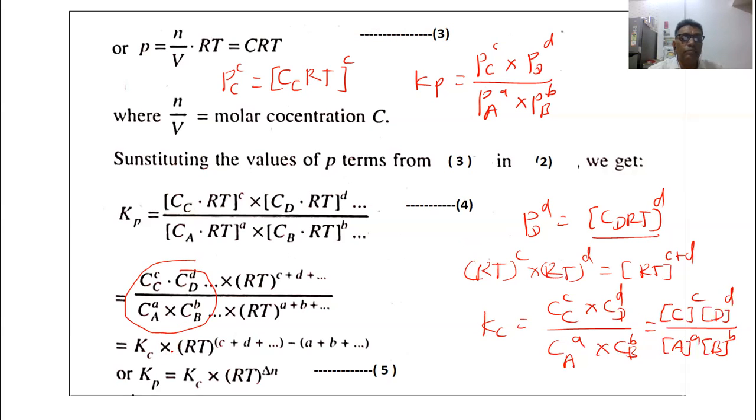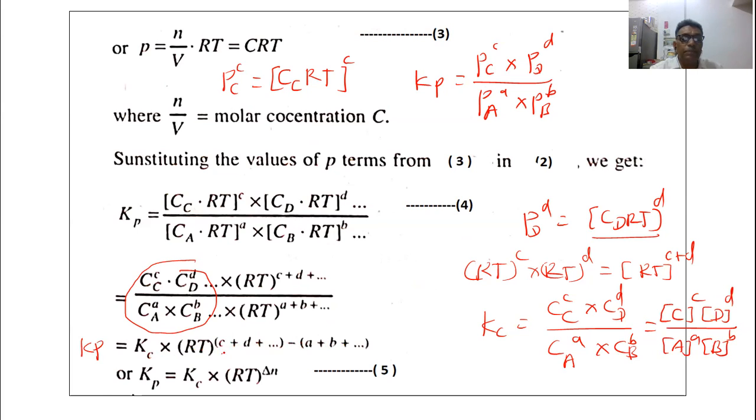So let us see now, this is Kc. So Kc into RT raised to (c plus d) minus (a plus b). This goes to the numerator now. So this is c plus d minus a plus b. Now this represents when the number of reactants and products are in larger number. So we can write the equation now: Kp equal to Kc into RT raised to (c plus d) minus (a plus b).